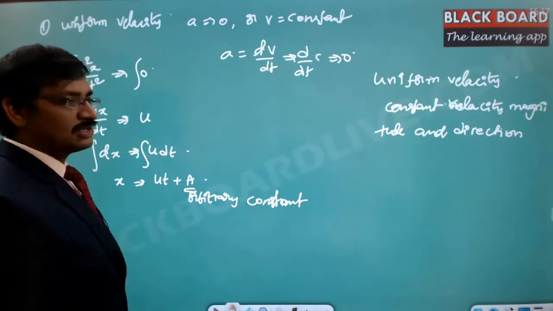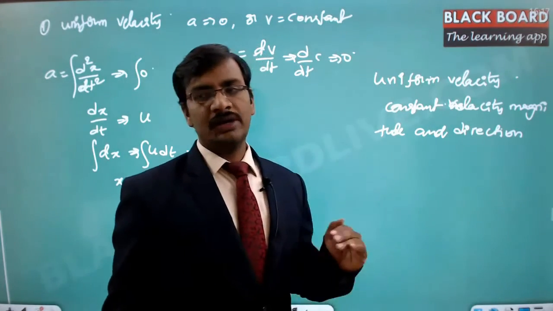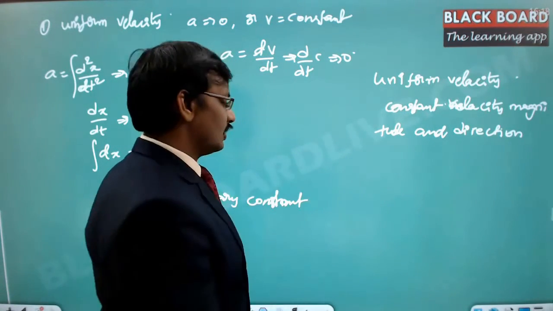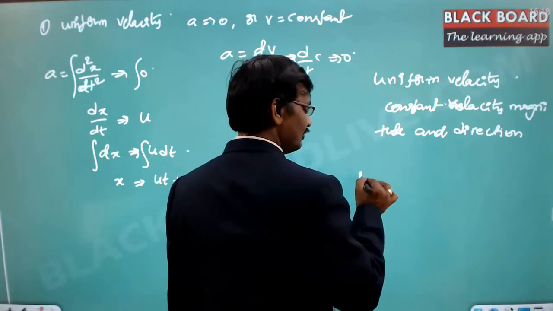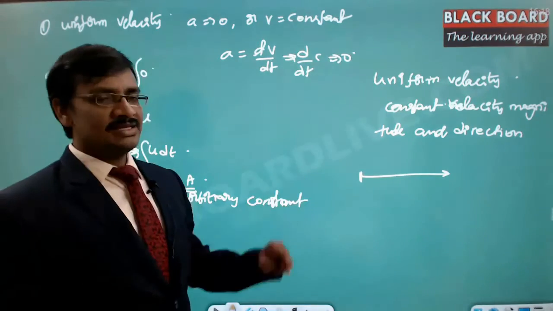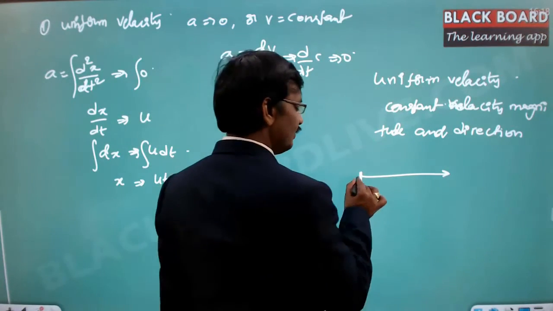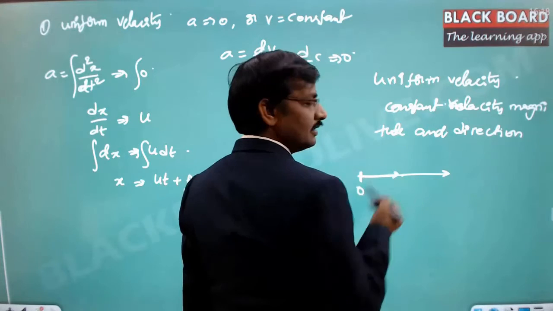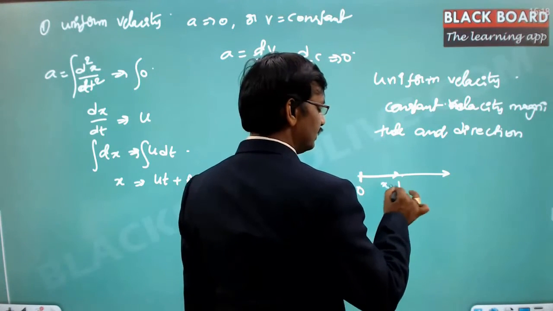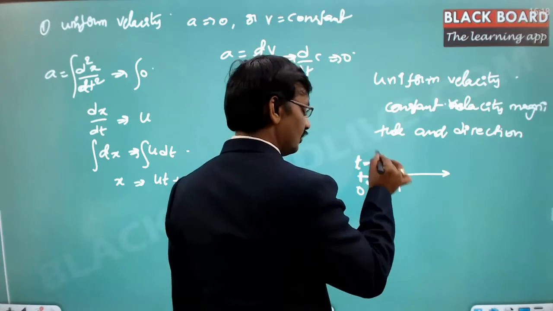What do we mean by initial conditions? If we take the physical example of how we deal with kinematics, let us say we start from this point and we start running in this particular direction. Initially when I start, that is the originating position O, and the displacement is counted from here. So at any random point, this is the displacement. This is where I started at time 0.